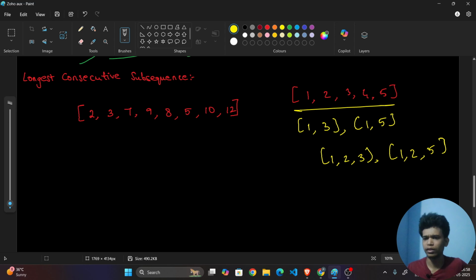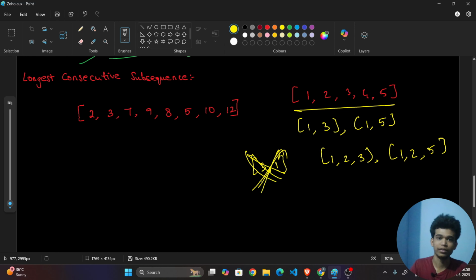What is meant by in order? If I take 3 and 1, is it a subsequence? No, it is not a subsequence. It is a combination. So I can take any elements in order by skipping any elements, like I can skip this 2 or skip this 3 also. Now I hope you understand clearly what is meant by subsequence.